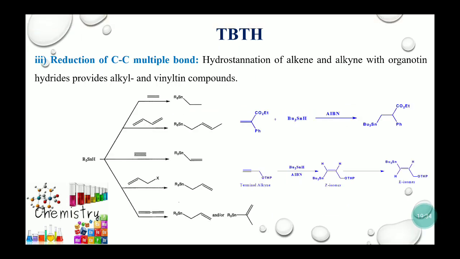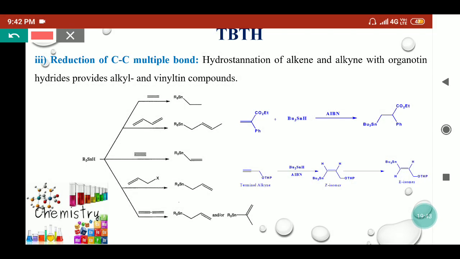Further, TBTH can be added on the carbon-carbon multiple bond. That means it can be added on the double bond, triple bond, allenes and so on. Here we can see the tri-n-butyl tin hydride radical reacts with different types of multiple bonds and provides the addition reaction. So when it reacts with the olefin, it gives the alkyl tin radical. When it reacts with the alkyne, it provides the vinyl tin radicals. Similarly, it can react with allyl halides, allenes or dienes and provides a wide variety of organotin reagents.